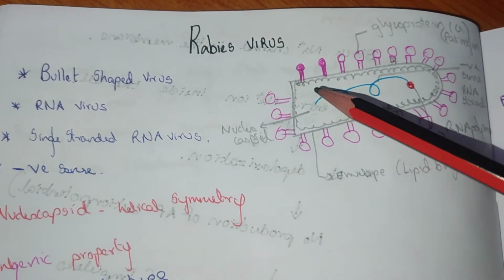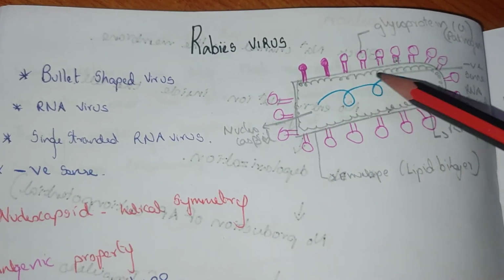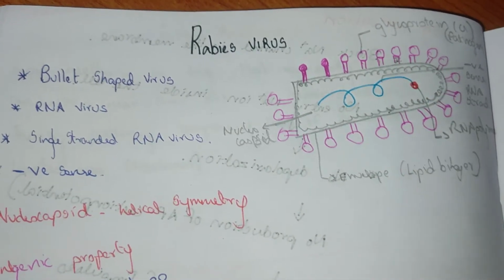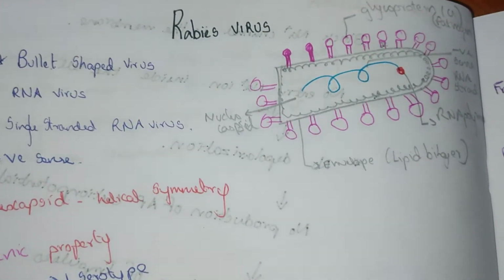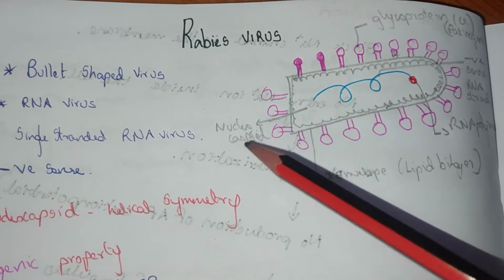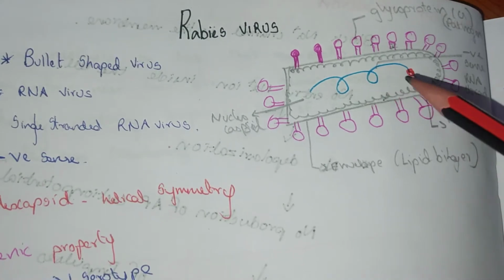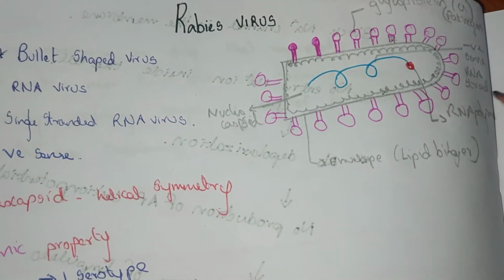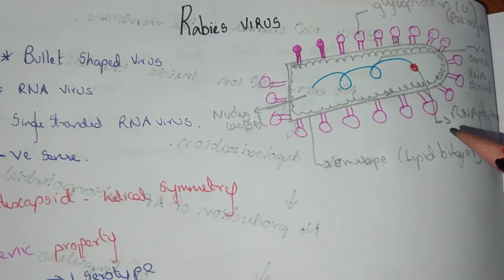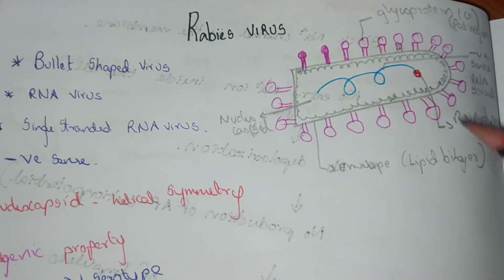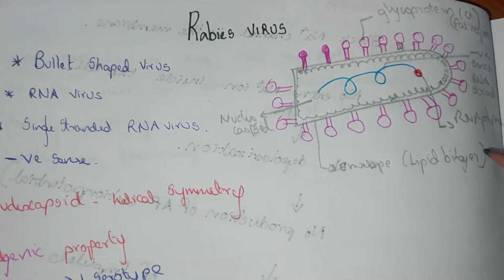Below the glycoprotein is the envelope, and this space is the nucleic acid, a negative sense, single-stranded RNA strand, and this red color is the RNA polymerase.